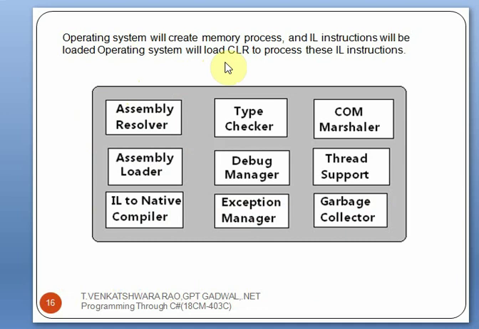Okay, this is the CLR architecture. It has blocks: assembly resolver, type checker, COM marshaler, assembly loader, debug manager, thread support, intermediate language to native compiler, exception manager, and garbage collector. So this is the architecture of CLR. Let me see each and every block here.